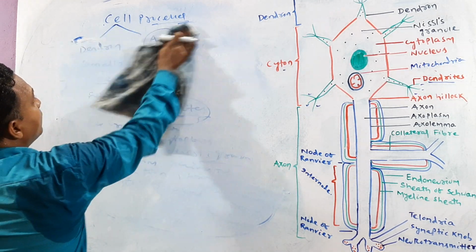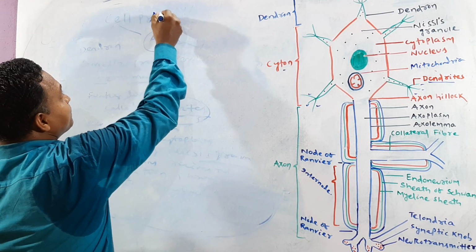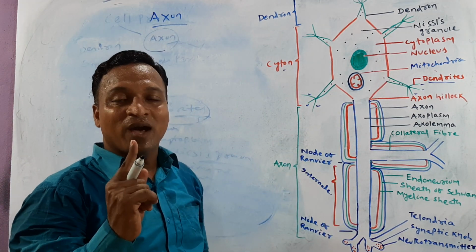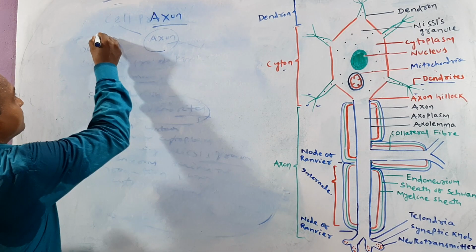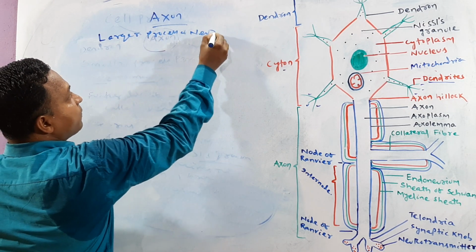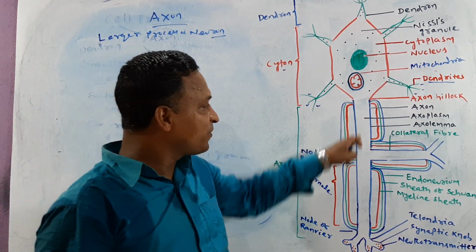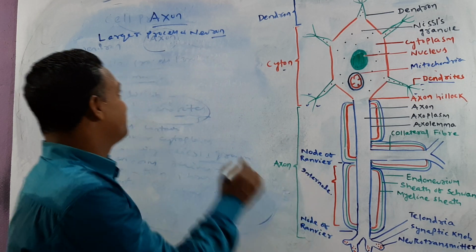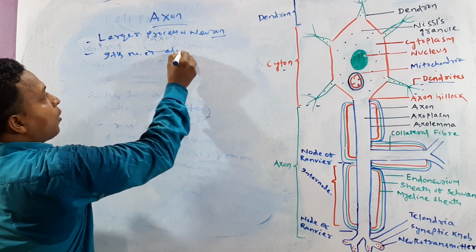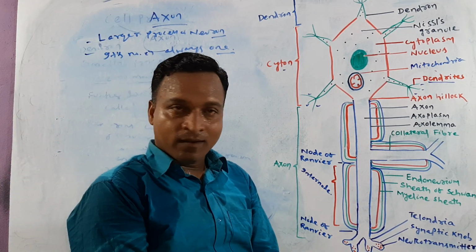Let us focus. One by one we take. Dendrons are the smaller processes. So this means axon is the larger process, large in size. It is the largest process of the neuron, and its number, you can see in the figure, is always one.